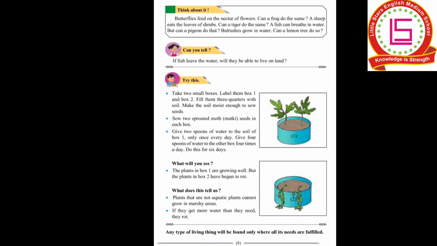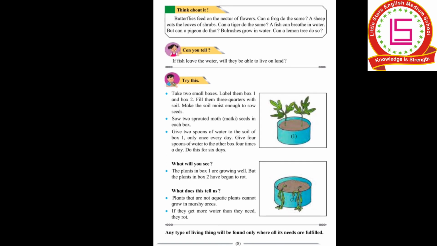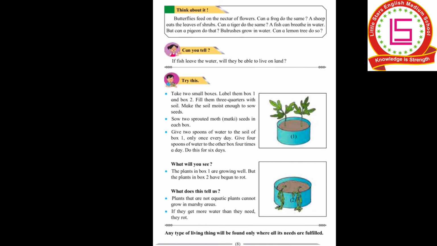Next, there's one more question asked to you: if a fish leaves the water, will it be able to live on land? This is a common question. We all know that no, it cannot live on land because it has a different body which helps it to stay only in water. The characteristics that a fish has are totally different from the animals that live on land. So it cannot live without water.